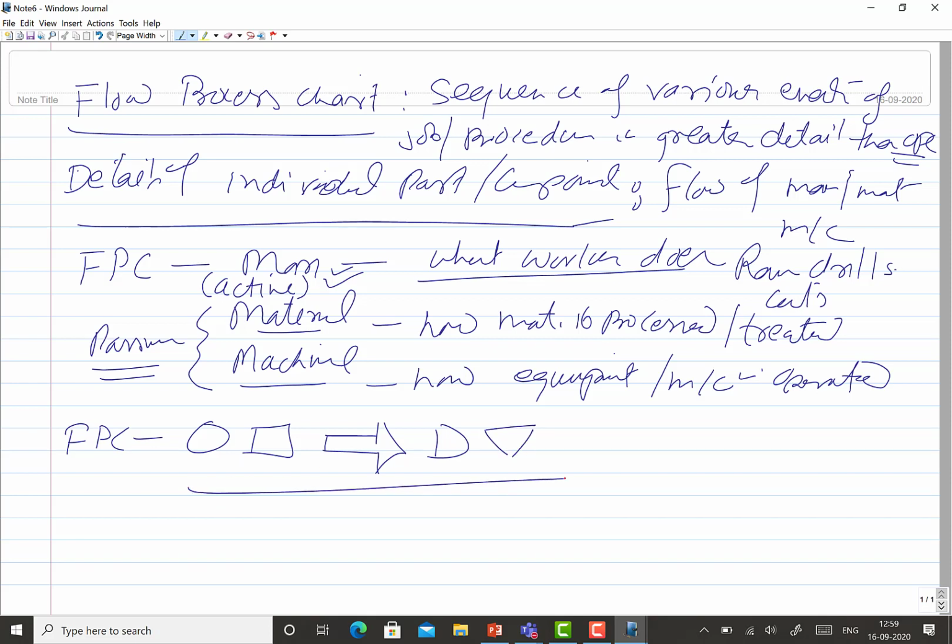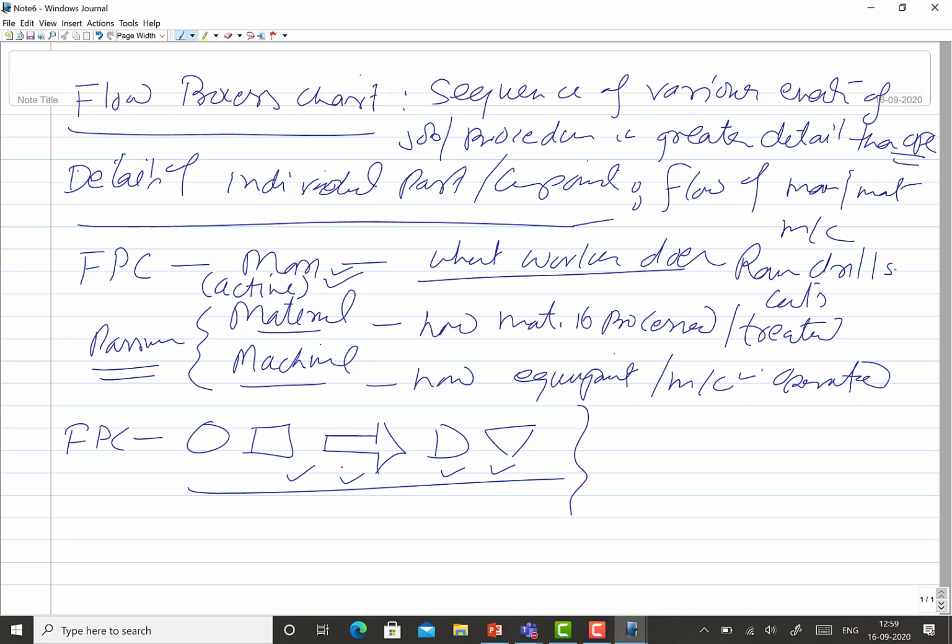When you have the complete picture with all these activities, you can easily quantify what proportion of time is actually being used in a productive manner, and what proportion of time is not being used for doing anything. So all these delays, storages or transportation, where nothing is being done with the job, are non-productive activities. These may be important for completion of the job, but they will be considered non-productive activities.